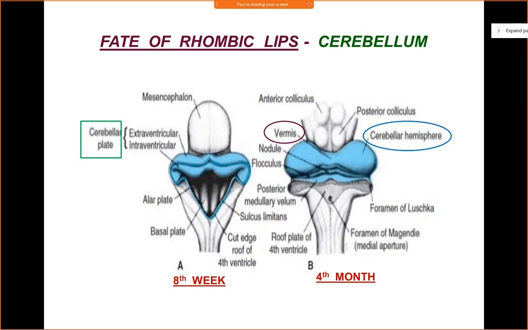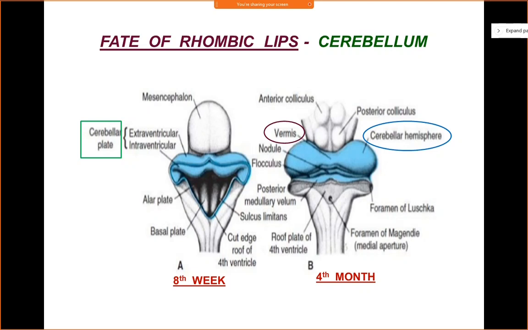Okay. Now, at the same time, during this 4th month, you'll see that the most primitive lobe of the cerebellum develops. That is the nodule and the flocculus, which you can see in B. The nodule is actually part of the vermis. So this will get separated, and this is the first lobe of the vermis to develop, and the flocculus, which is the lateral part of the hemisphere, also becomes quite distinct, okay.